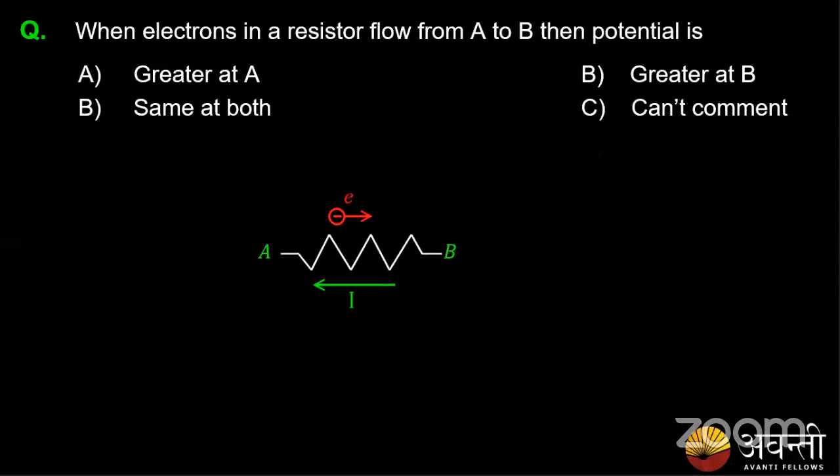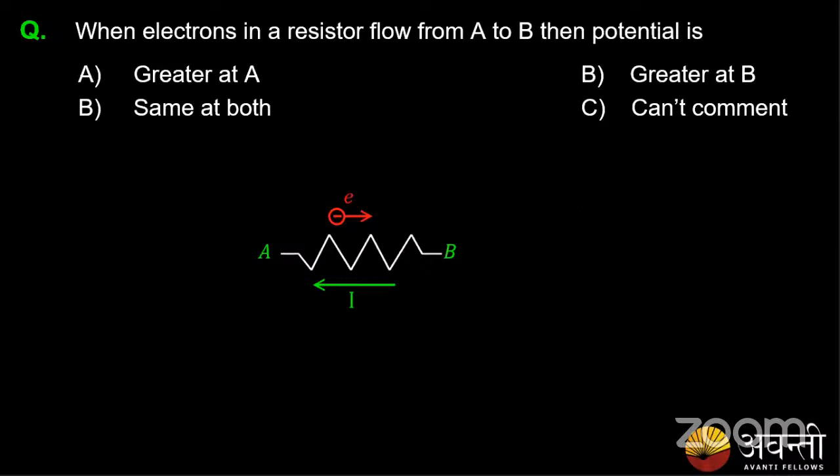When an electron in a resistor flows from A to B, tell me in which direction my conventional current flows. Whenever I speak of current, I'm always speaking about conventional current. We had studied that the current flows from higher potential region to lower potential region, right? Here the current means the conventional current, or the positive charge flow direction, and that is from higher potential region to lower potential region.